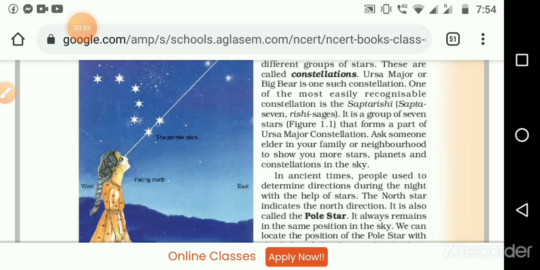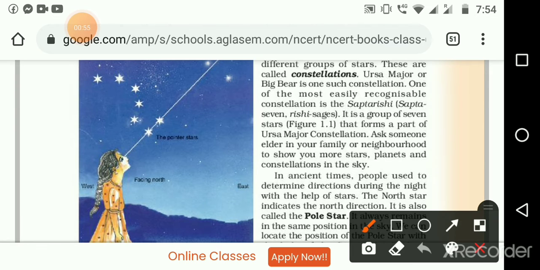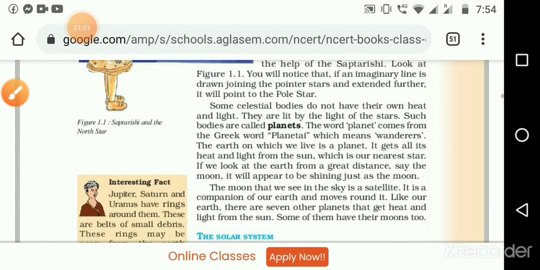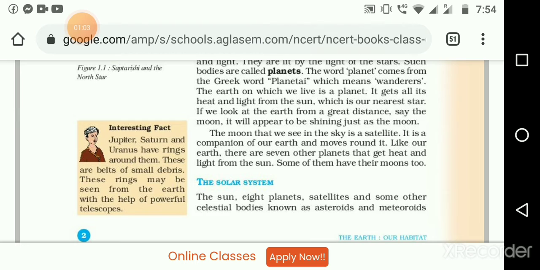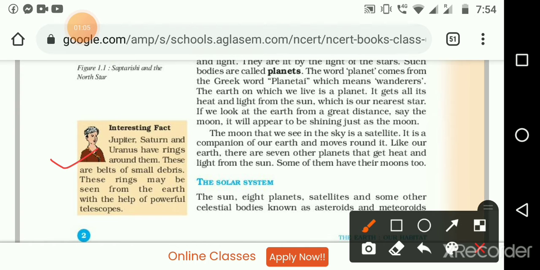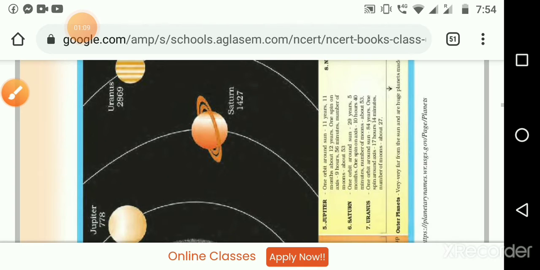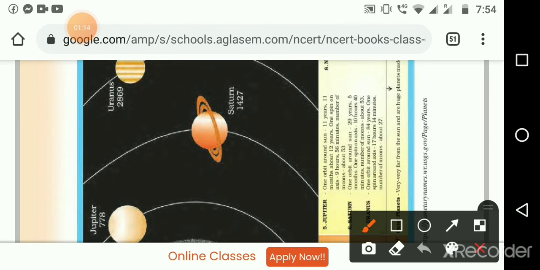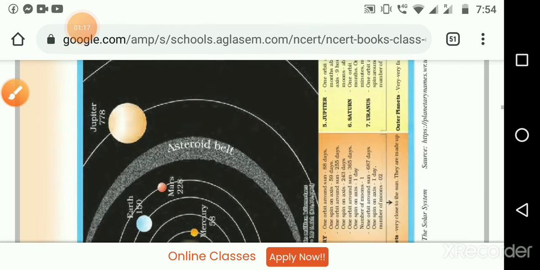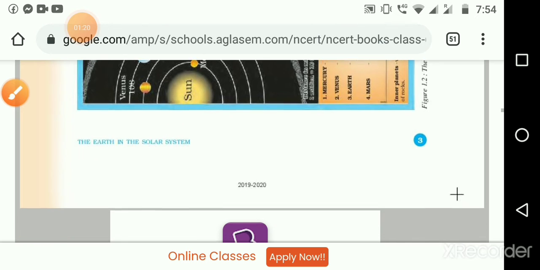We are also very interested in looking at the sky and counting the stars. We tried many times, and we failed, as we all know. Then, what is interesting, some facts are given, and new words and their meanings are given, and some pictures. Under the pictures many details are given, and we can see that here. You can see what the picture means under it. So we can go through all these things.